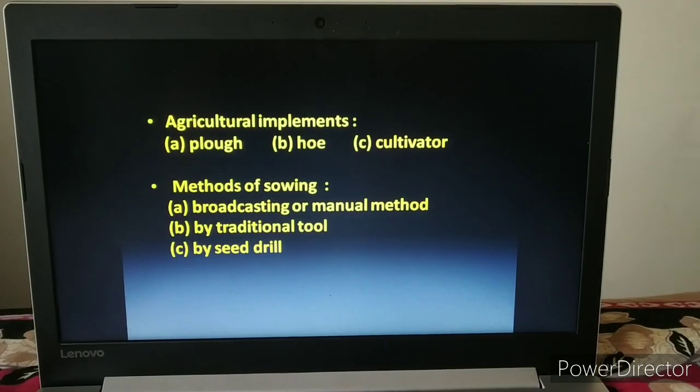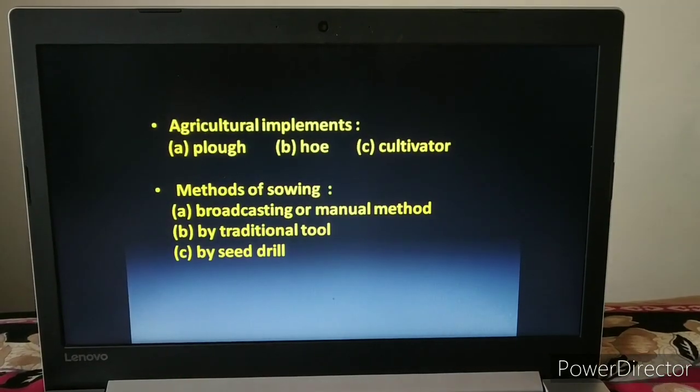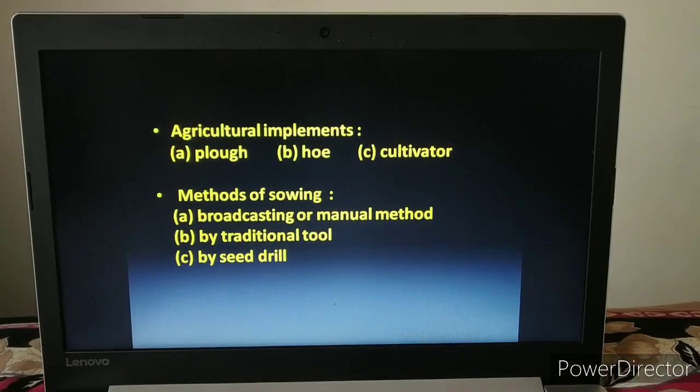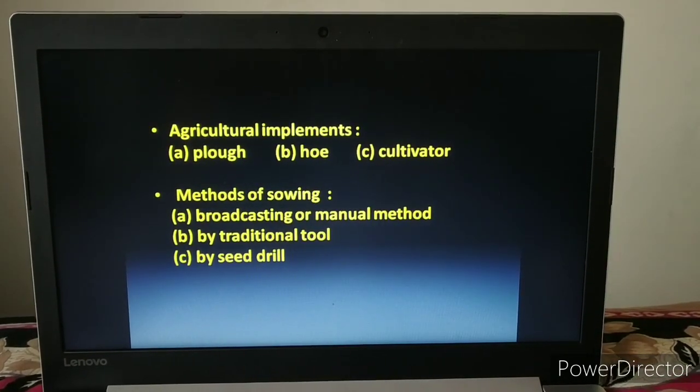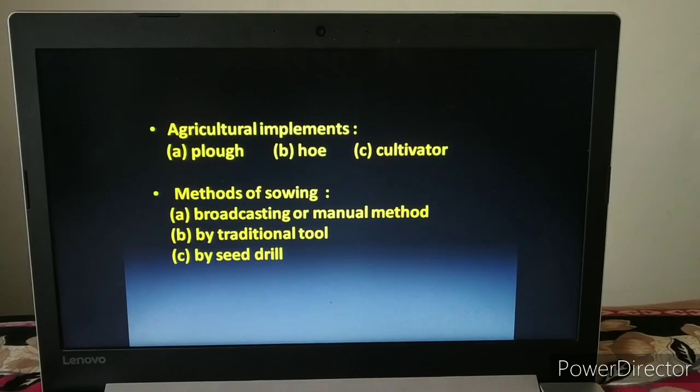Then we discussed the second step of agriculture practices, that is selection of seeds and sowing of seeds. In sowing we have a number of methods. First, broadcasting or manual method. Second, by traditional tool method. And third, by seed drill.